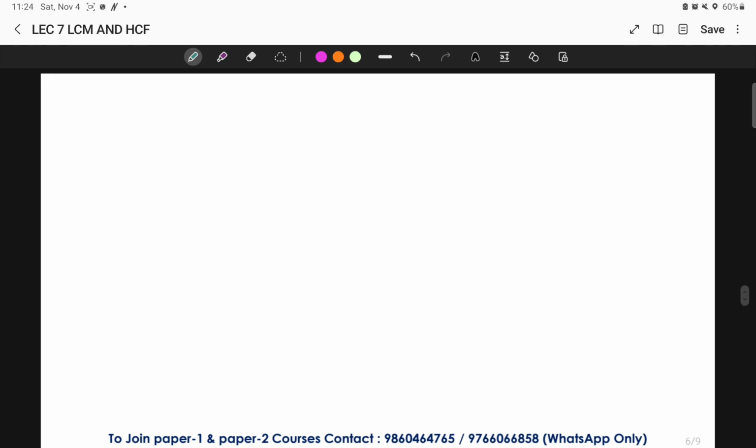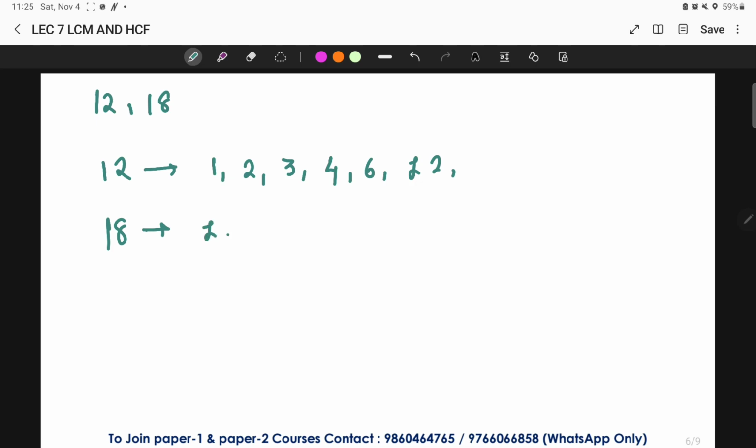Now look here, if I tell you the same example, 12 and 18, what are the factors of 12? The factors of 12 are, we know, 1, 2, 3, 4, 6, 12. Yes, these are the factors of 12. Factors of 18, if I start writing over here: 1, 2, 3, 6, 9 and 18.